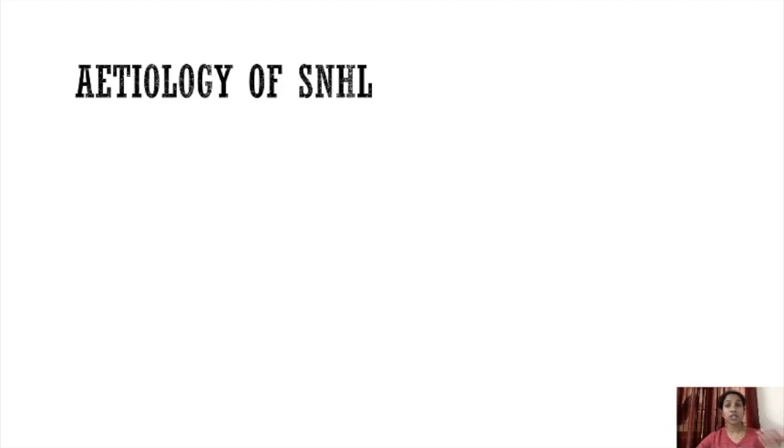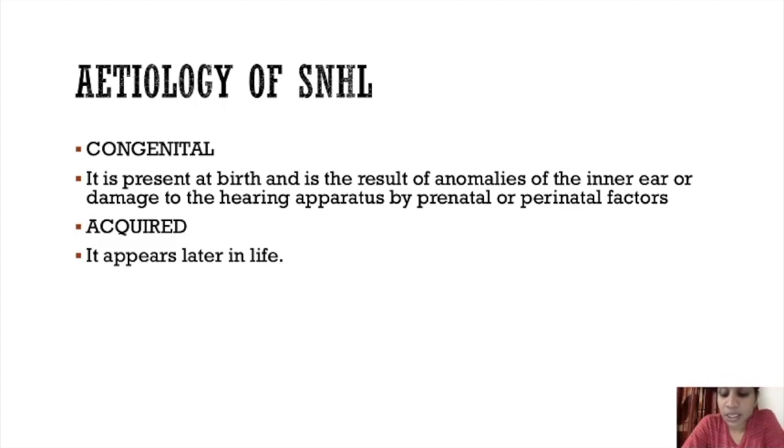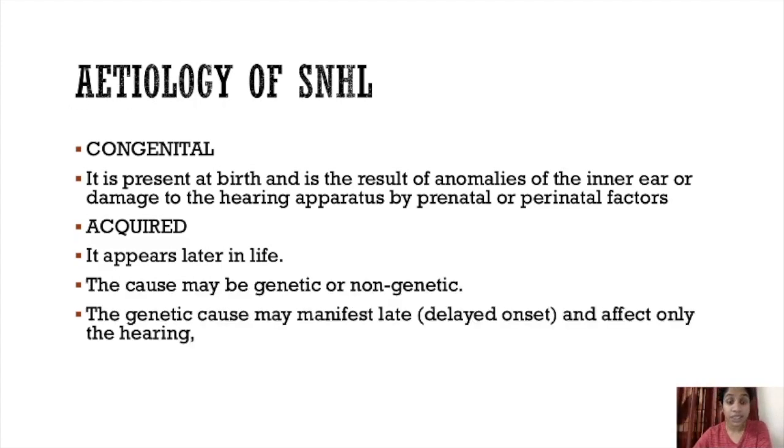Next comes the etiology. Etiology can be congenital and acquired. Congenital causes are present at birth and are a result of anomalies of the inner ear or damage to the hearing apparatus by prenatal or perinatal factors. Because of prenatal or perinatal factors, there will be an anomaly in the inner ear or damage to the hearing apparatus. Acquired loss appears later in life, and the cause may be genetic or non-genetic. The genetic cause may manifest late, so it is a delayed onset.